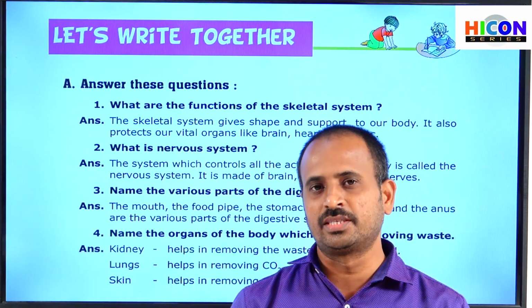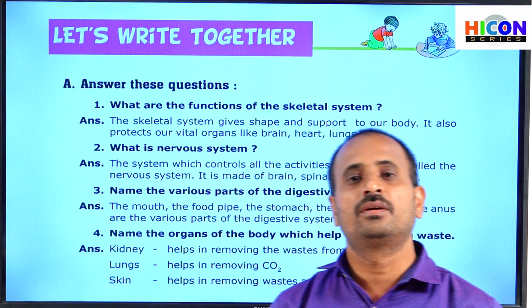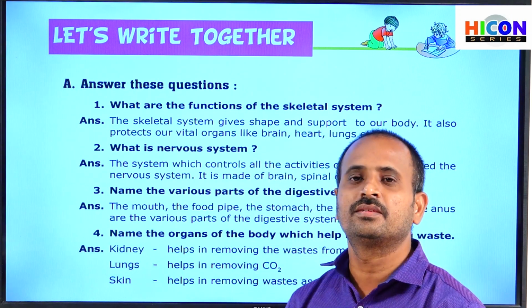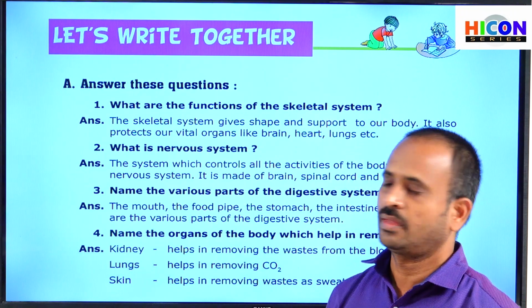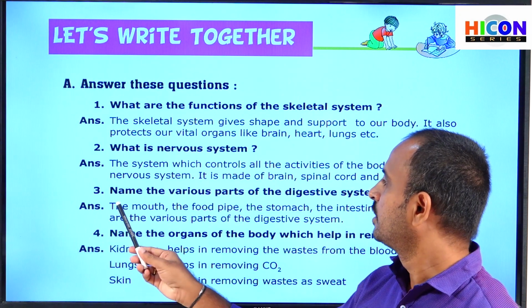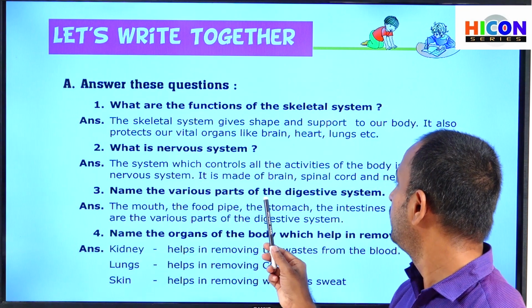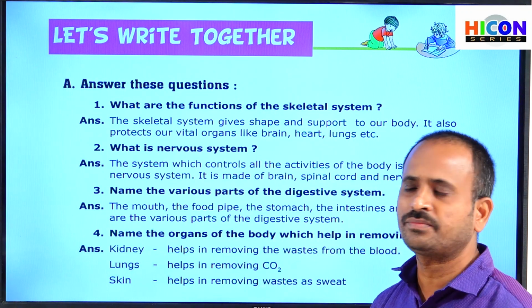So children, this is about the nervous system. That means all activities will be under this control. So children, see the third question here. What is the third question? Name the various parts of the digestive system. So what are the various parts of the digestive system?